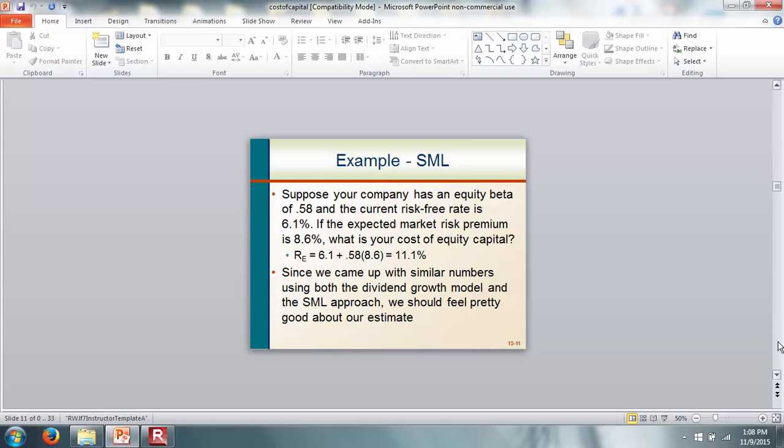So the cost of equity capital is given by the risk-free rate, which is 6.1%, plus the beta of the stock, 0.58, times the market risk premium, and that gives us 11.1%.